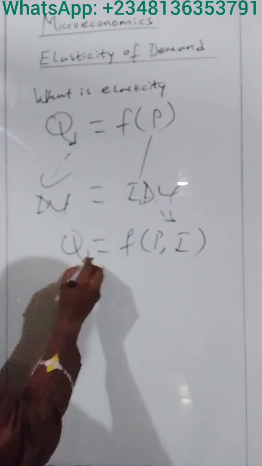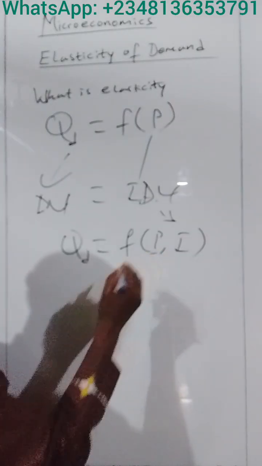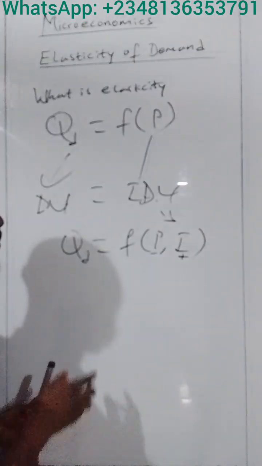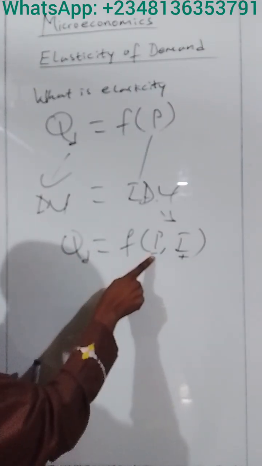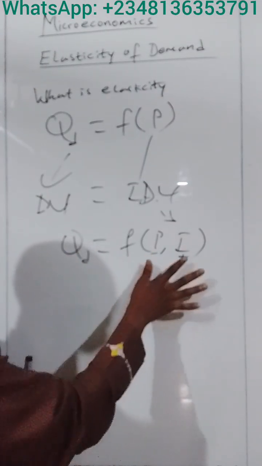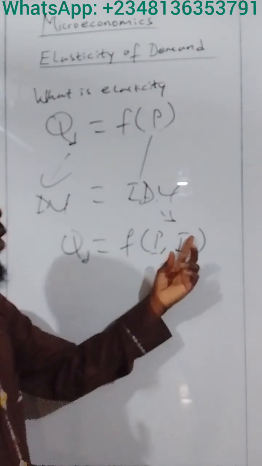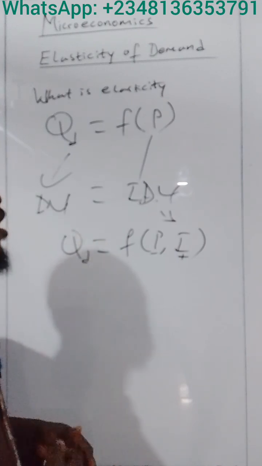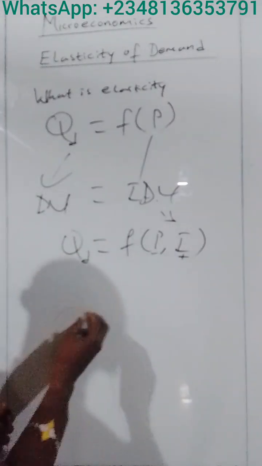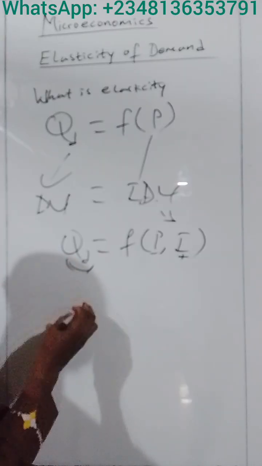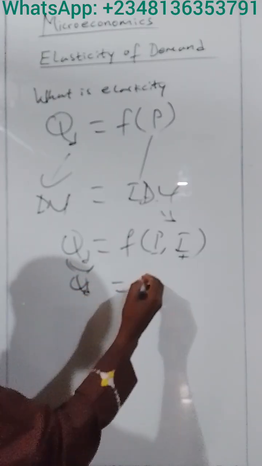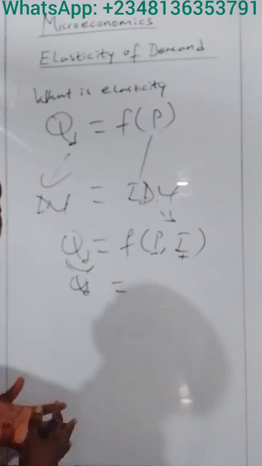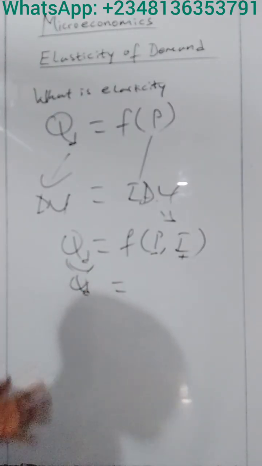We know that quantity demanded is negatively related to the price, that is why we have the negative sign, and positively related to income. When income rises, the quantity demanded goes up, and when income falls, the quantity demanded comes down. We may also want to measure the response of quantity demanded to a change in income, not the price this time around. This also is elasticity.